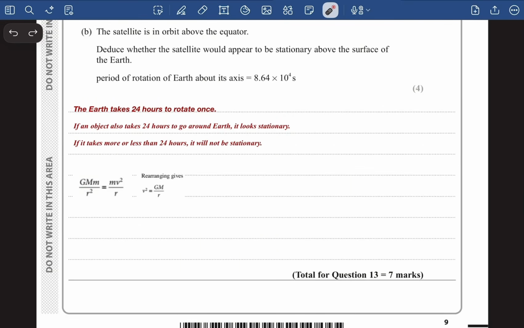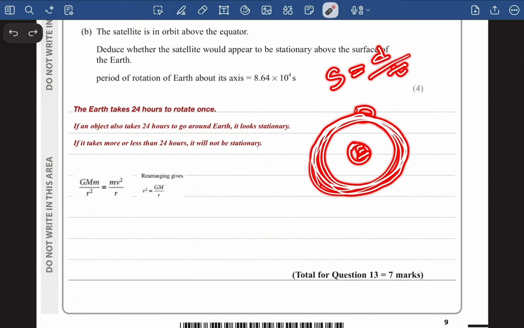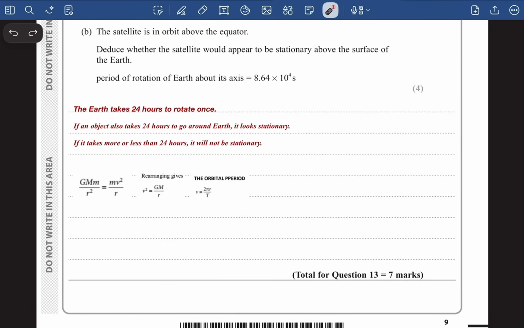Okay, now we know one thing, that speed is equal to distance divided by time taken, right? Now when the satellite is revolving around the Earth, it is covering this distance, and we know this is the circumference of the circle, right? And the circumference of the circle is 2 pi r. So this is the distance that it is covering divided by time. So we can say that v is equal to 2 pi r divided by time, right?